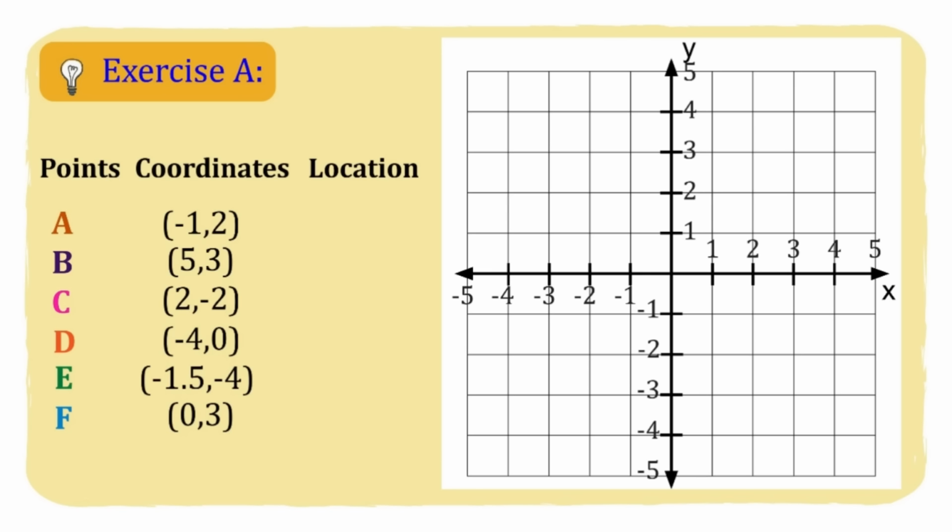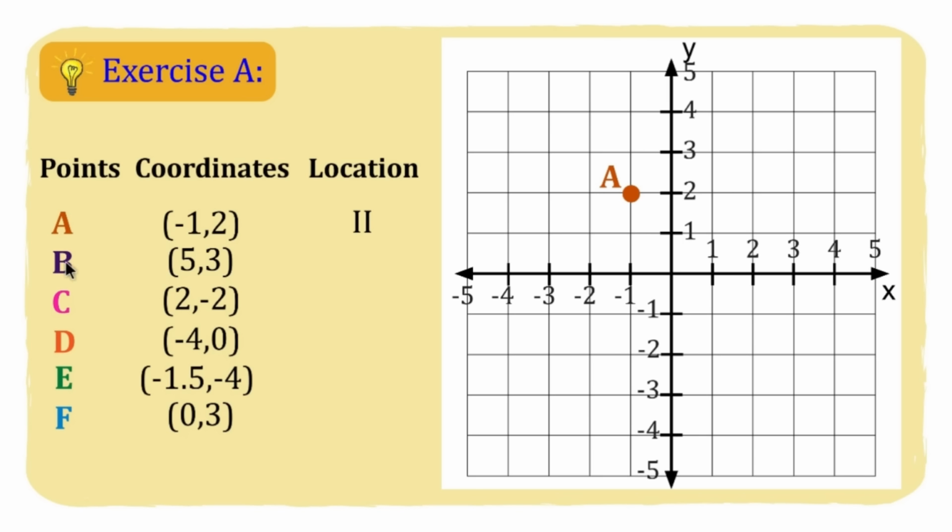Okay, I hope you are now ready. Let's now proceed with the points. Okay, let's have point A. Okay, we have here negative 1 and 2. Ang location niya po ay nasa quadrant 2. Ang point po ay nandito. Okay, so we have here point A.